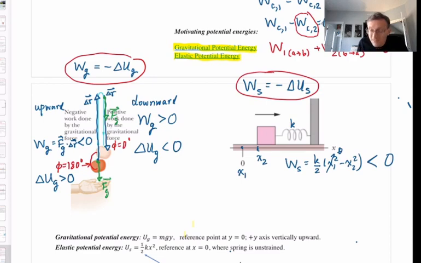That must mean, because of the negative sign relating them, that the change in the spring potential energy is positive, greater than 0. The spring potential energy increases. But that's exactly what we mean when we say a spring gets more and more compressed. The more you compress a spring, the more spring potential energy it has.